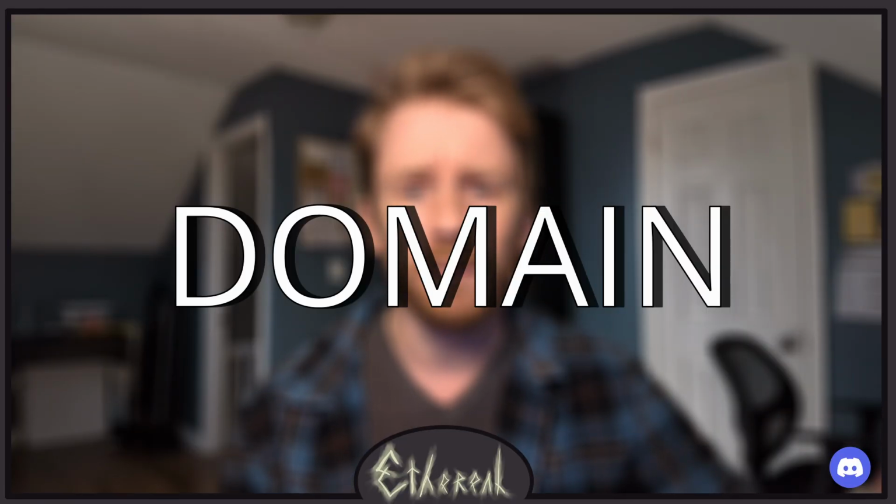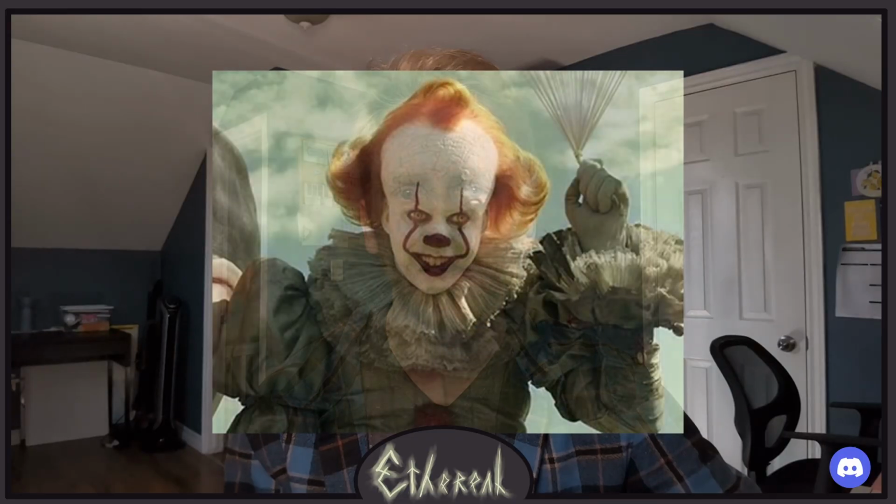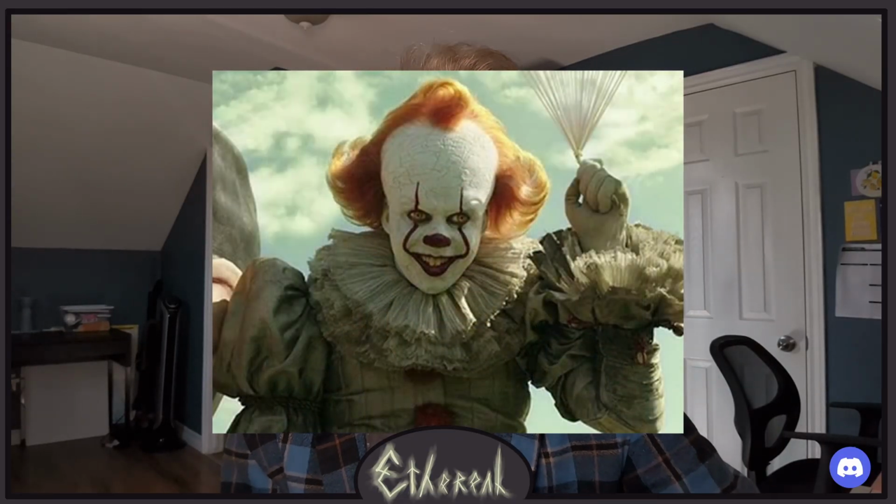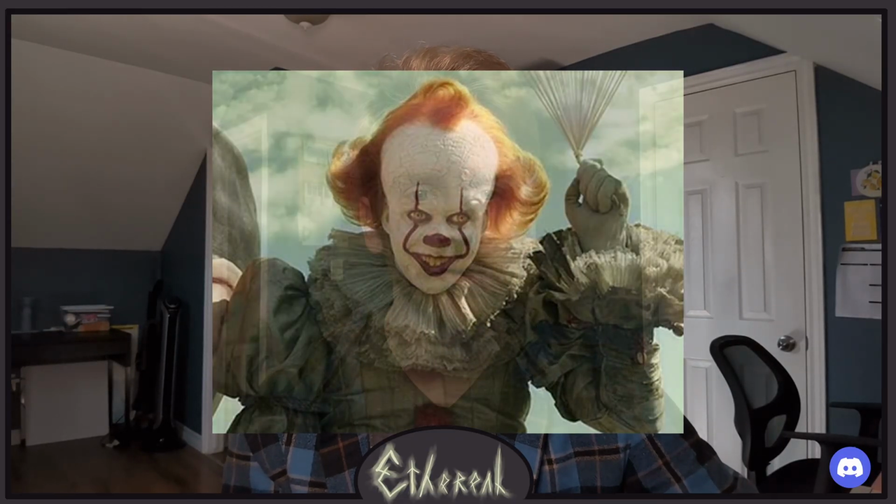So instead of trying to force a square into a circle hole, we learned that some entities will just be weird, and we're okay with that. And how do we do that? Well, the first thing we did was create a separate type of entity stat block called domain entities. These came from the inspiration of something like Pennywise the Clown, this eldritch horror that can seemingly appear almost anywhere in town and is able to shape the reality around it, or at least the perception of reality of those in its town, or as we call it, their domain.